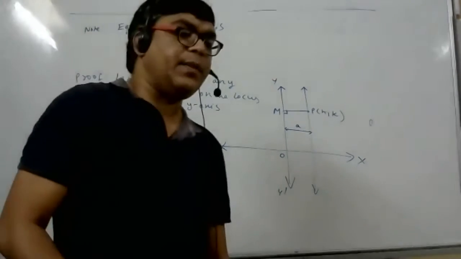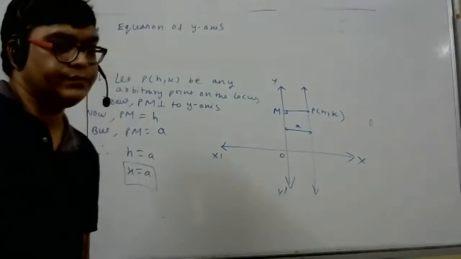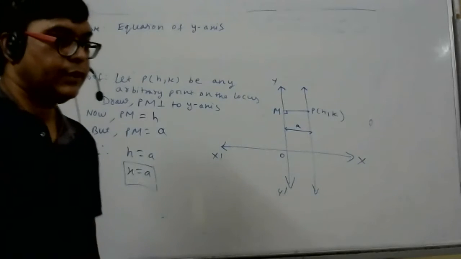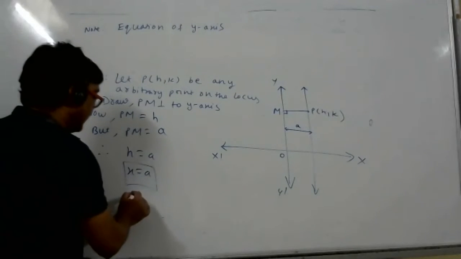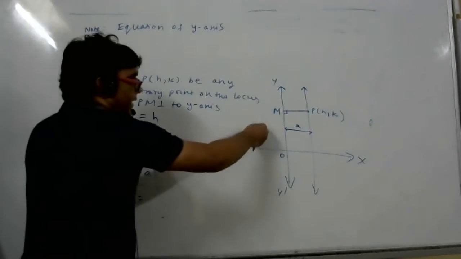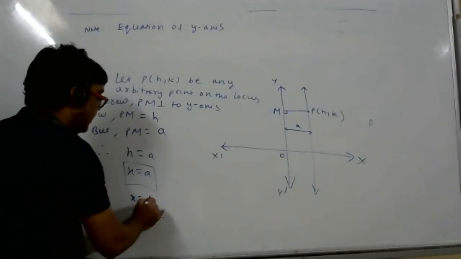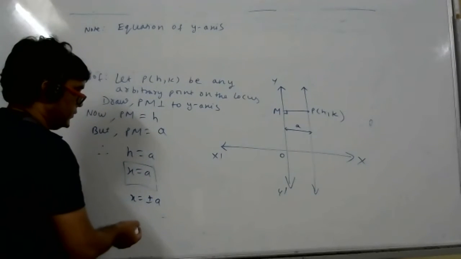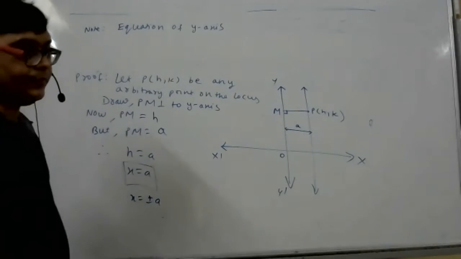Now A value can be positive or it can be negative also. It can be any real number. If it is on left side, then it will... Shall I write plus minus A? That is wrong, student. Only A is correct.